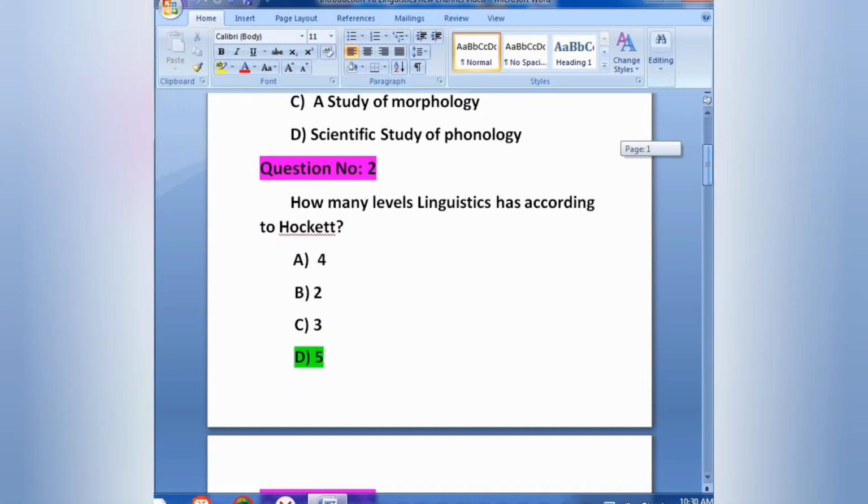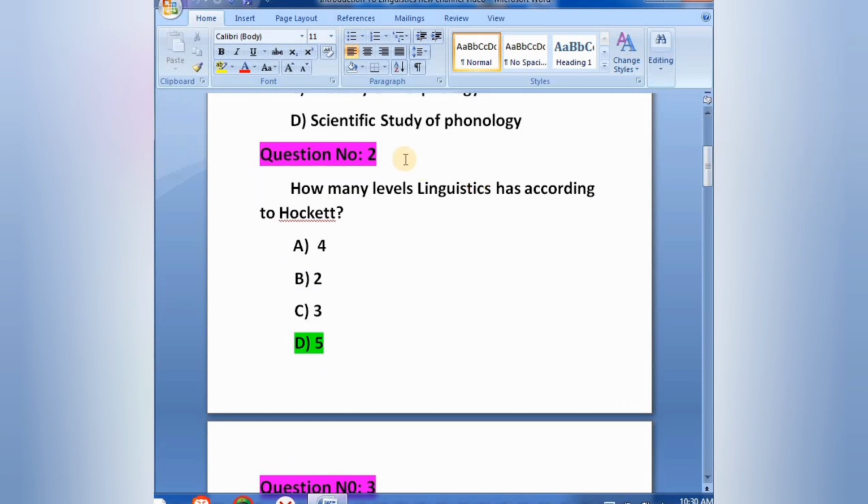Question number 2. How many levels linguistics has according to Hockett?